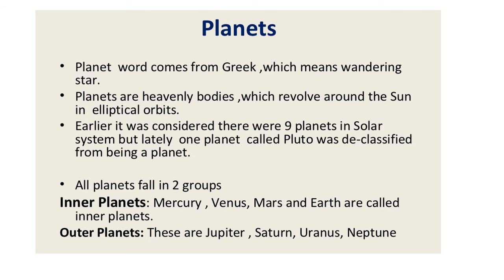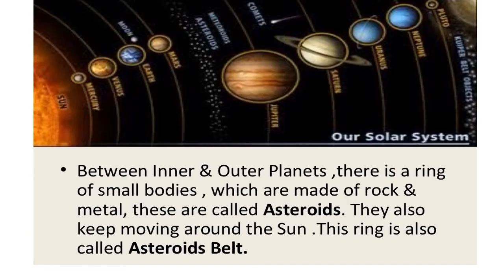Jupiter and Saturn are gas planets, and Uranus and Neptune are called ice planets. Okay. Now after Neptune, we have the Kuiper belt. I'll just tell you about it in the next slide.